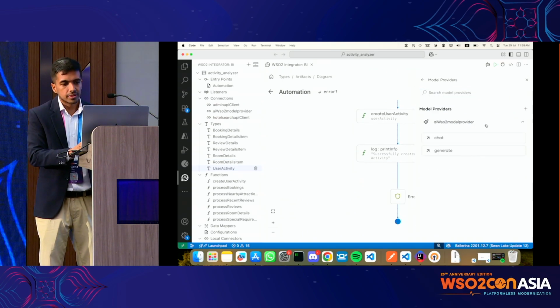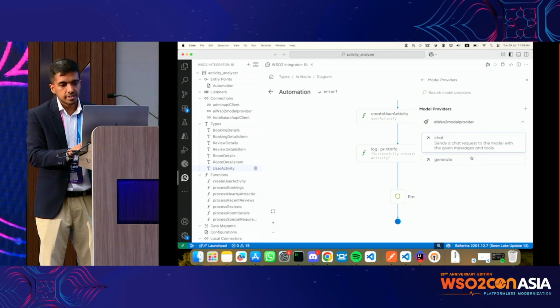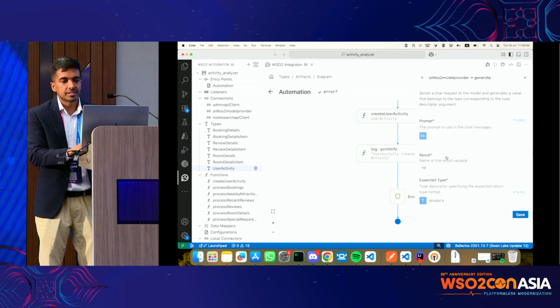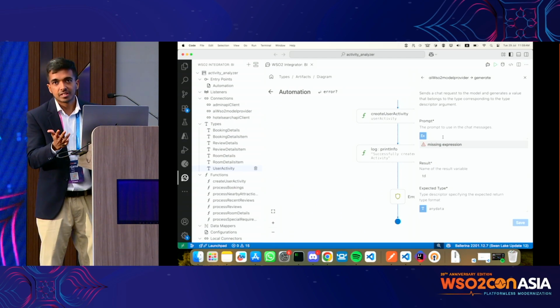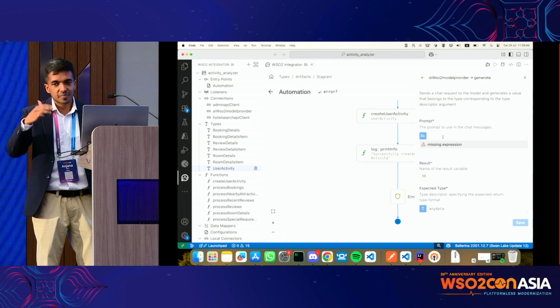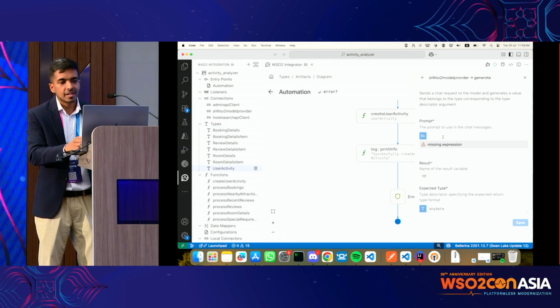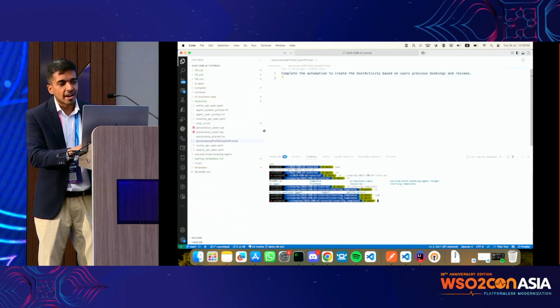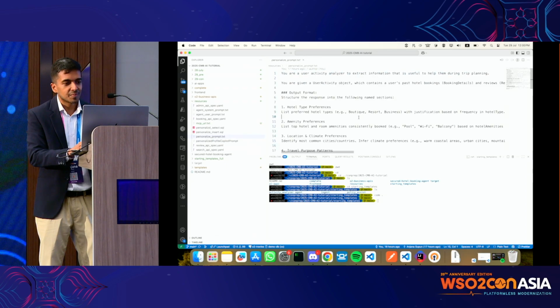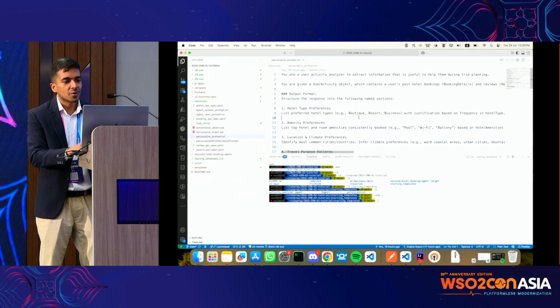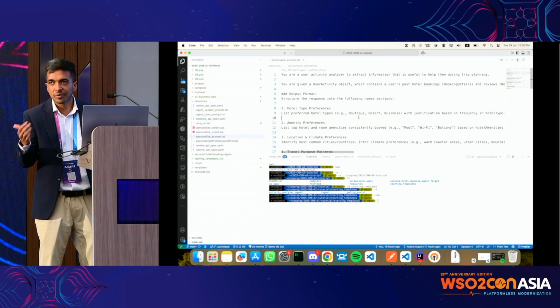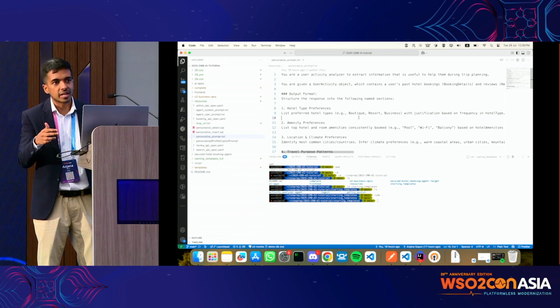Okay, we have the connection for that created, and then what I'm going to click is generate, because this is not a chat operation. Here I have to give a prompt for the LLM to do. So this is a prompt where we say, okay, make me a personalized profile, right? But if you have any experience playing with prompts, it doesn't work that way. We need to be very specific on what we want, the structure that we want, and that's how we get an accurate